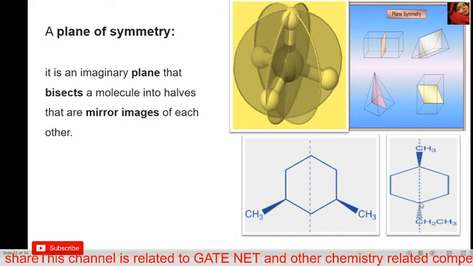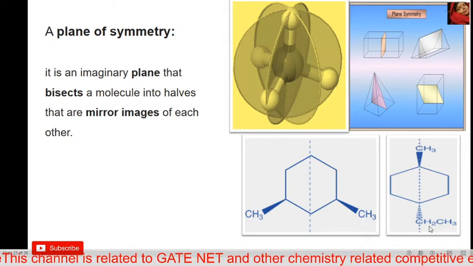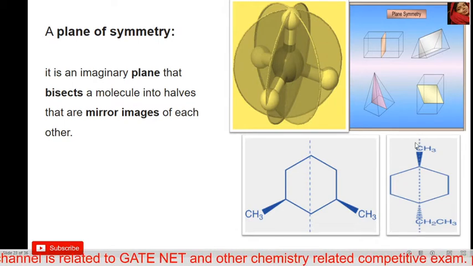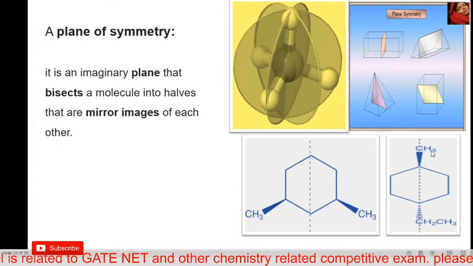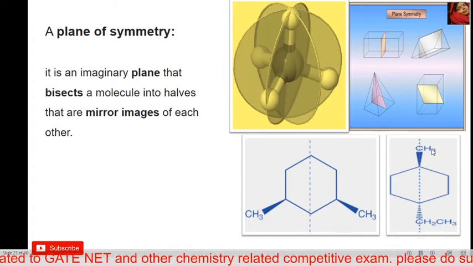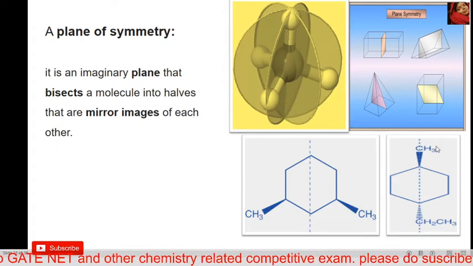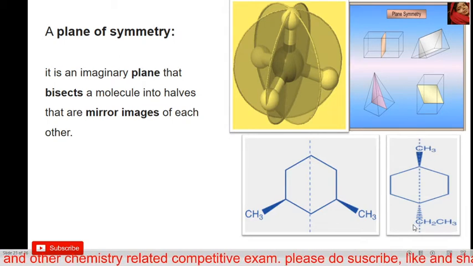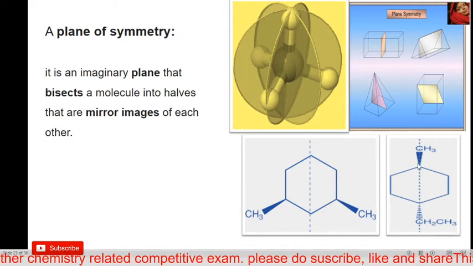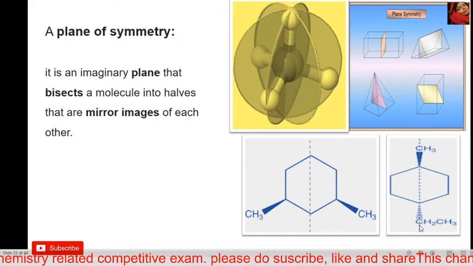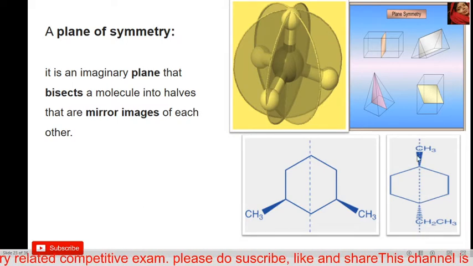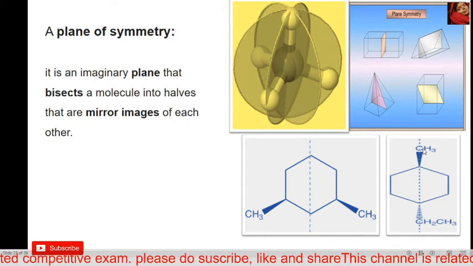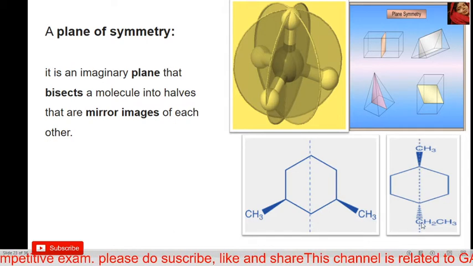And this molecule also has a plane of symmetry. How can we assume this? Assume it's a sphere, a ball, and cut both halves through an imaginary line, and this imaginary line passes through the center of the molecule.